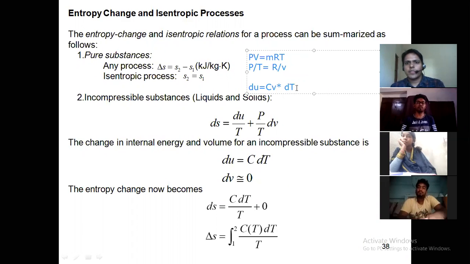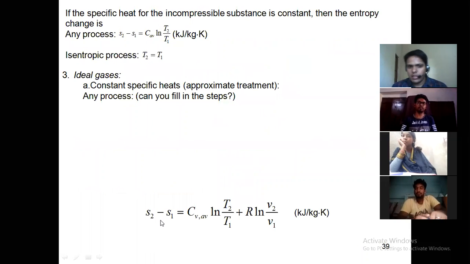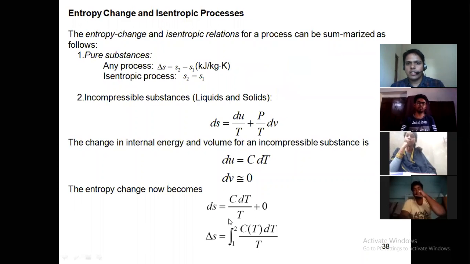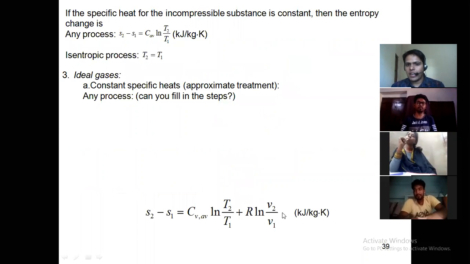So finally you will get this equation: S2 minus S1 is equal to Cv into ln T2 by T1 plus R into ln v2 by v1. This is the S2 minus S1 equation for an ideal gas.